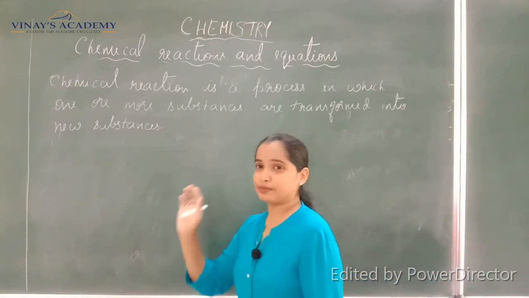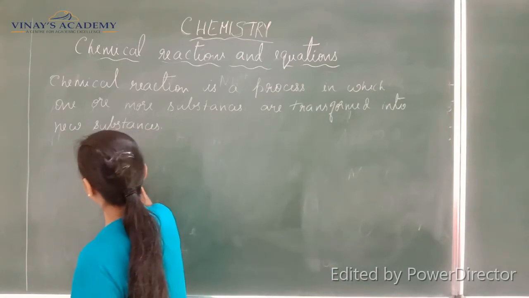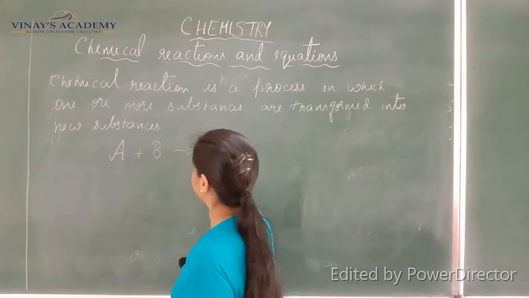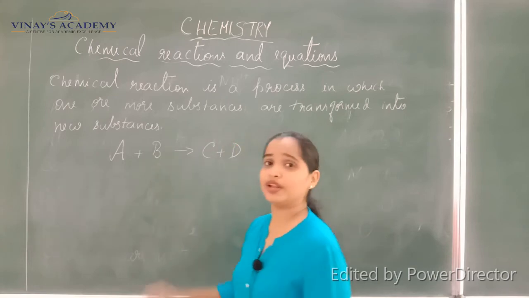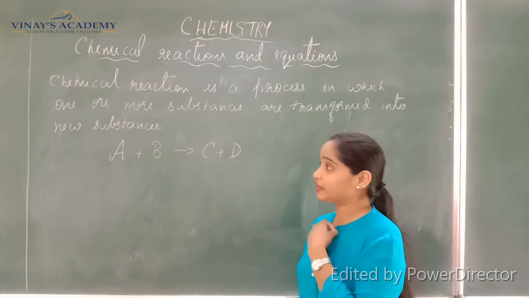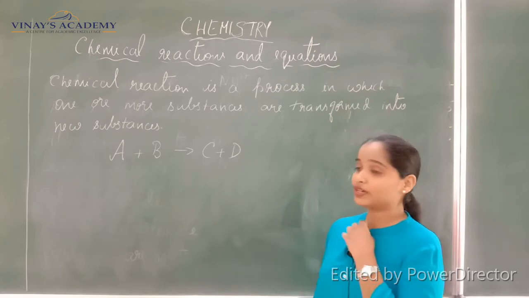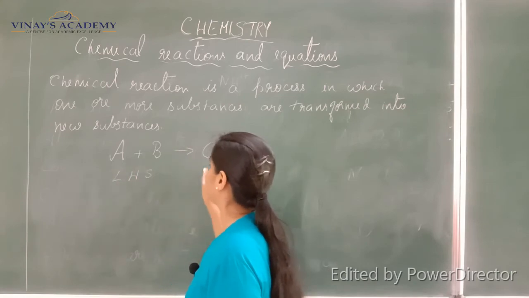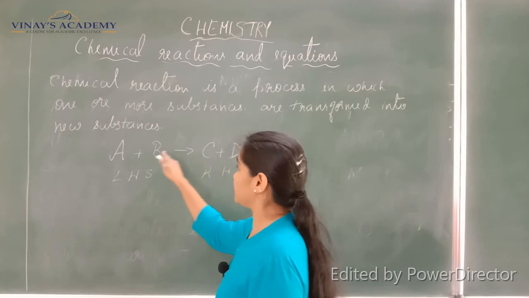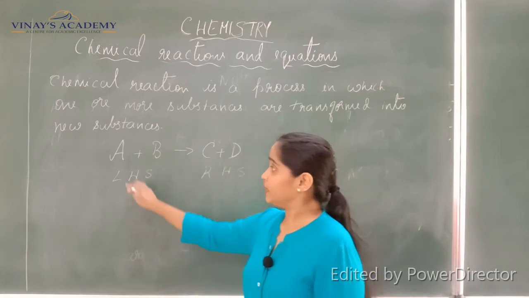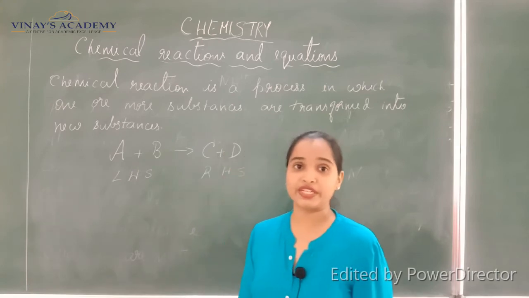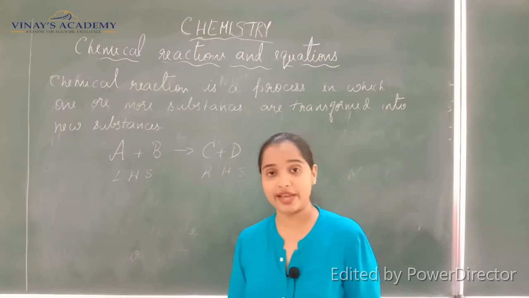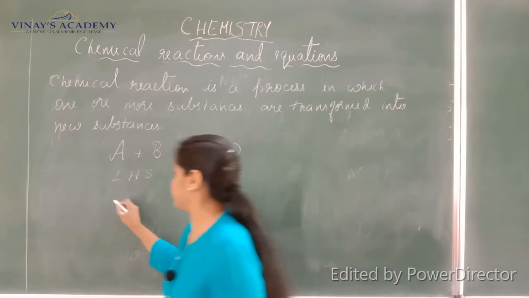If you have to write it symbolically, we can write it as A plus B reacts to form C plus D. This is just a symbolic representation, and whenever we write an equation, it will have a left hand side and a right hand side, so we can write LHS and RHS. Whenever a chemical reaction is written, the first substances that we take, the substances we are using in the reaction, are called the reactants.